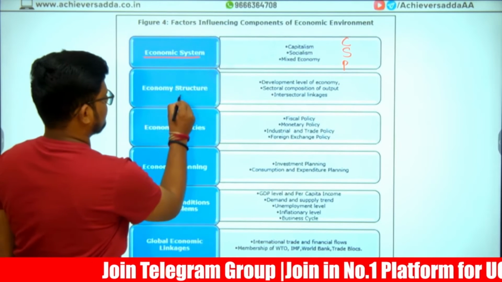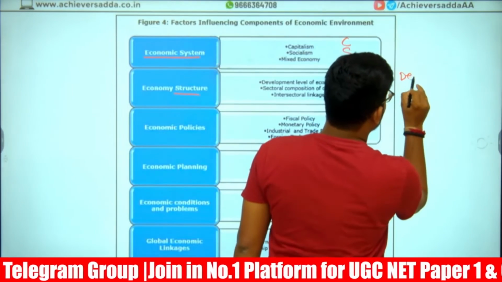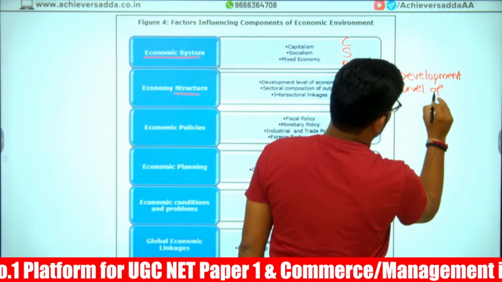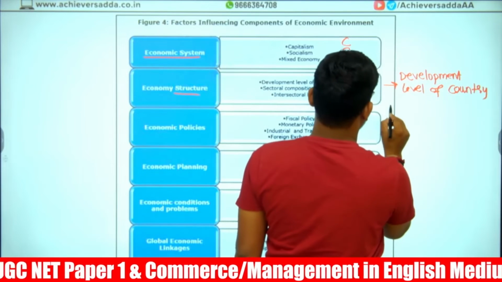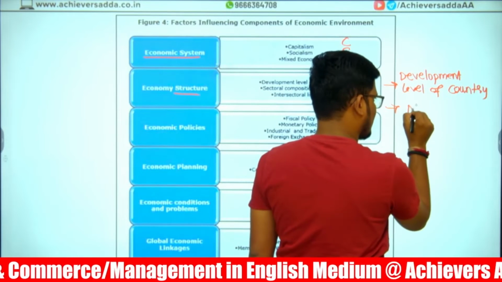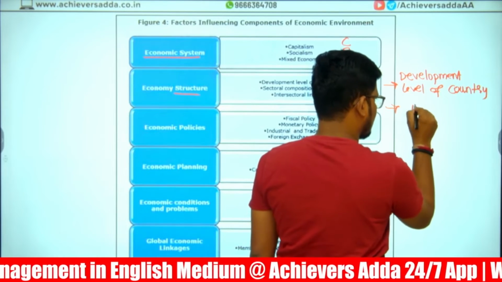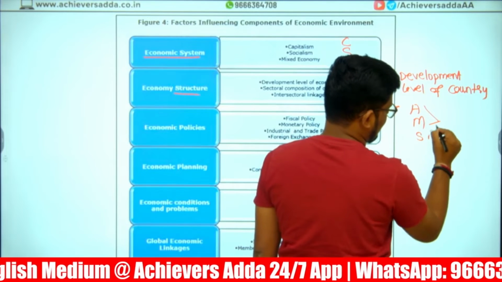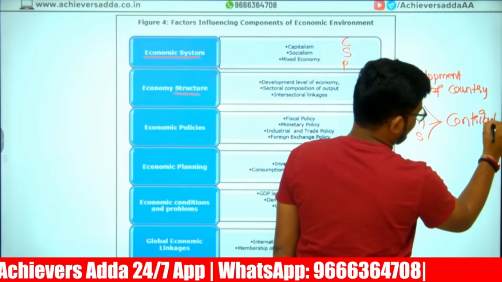Economic structure. Economic structure is the development level of any country. Number 2, every sector like manufacturing, industry, or agricultural, manufacturing, as well as service. Every sector, how much they are contributing as output to economic development.